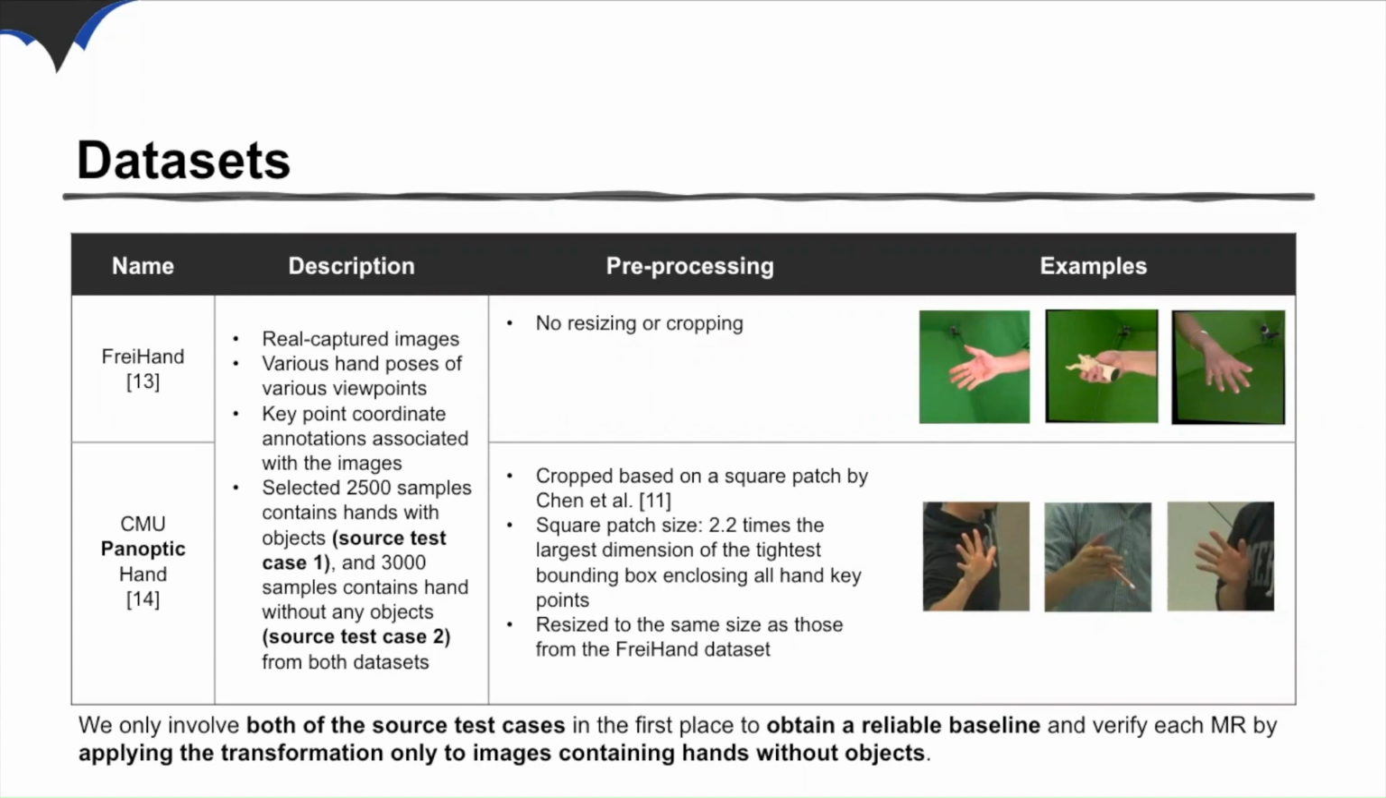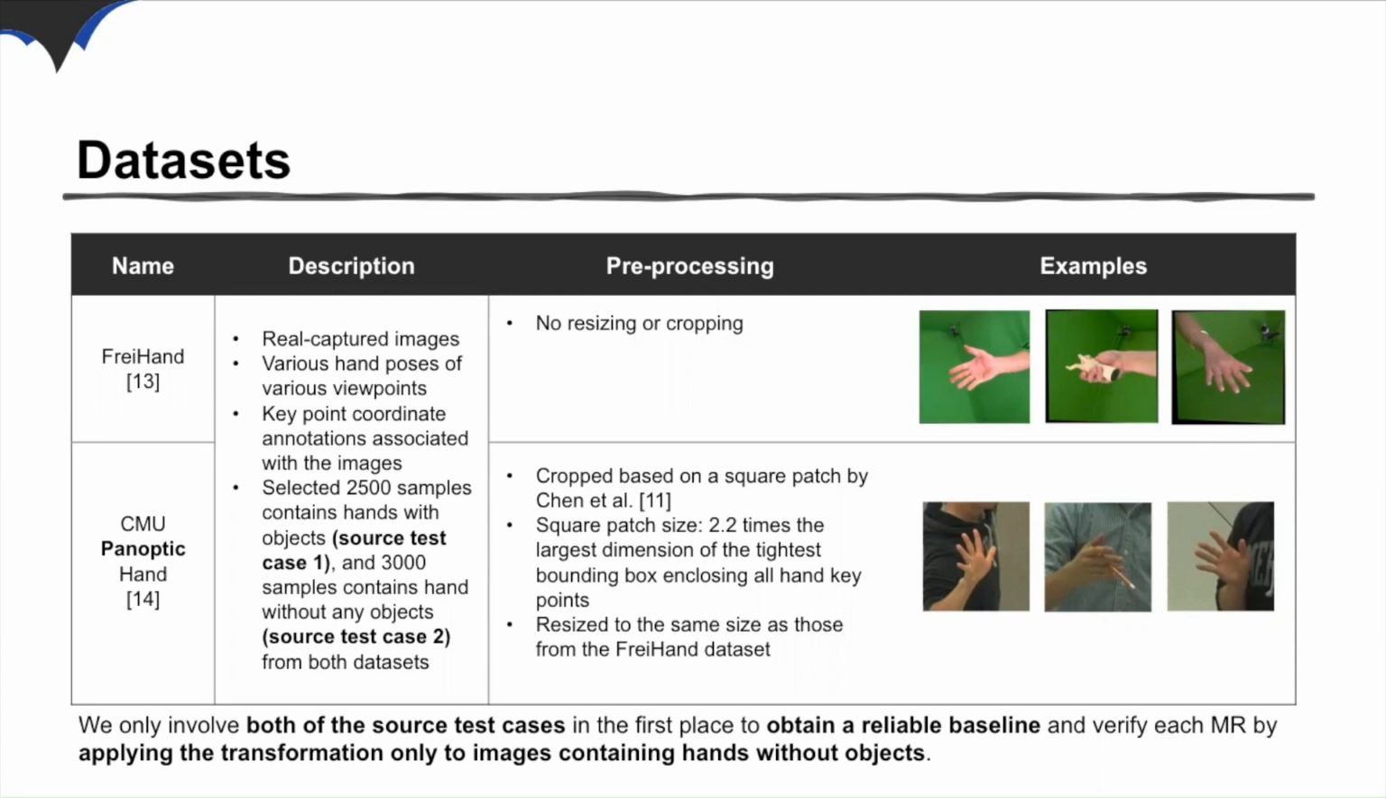We used 2,500 sample images with objects and 3,000 sample images without objects for each dataset. For the Ferrari-Ham dataset, we did not resize or crop any images because they all feature a single hand and have a standard size of 244 by 244 pixels. For the Panoptic dataset, Chen et al. previously cropped the images to a square patch that is 2.2 times the largest dimension of the bounding box, encompassing all hand key points. We then resized these images from the Panoptic dataset to match the size of the Ferrari-Ham dataset.